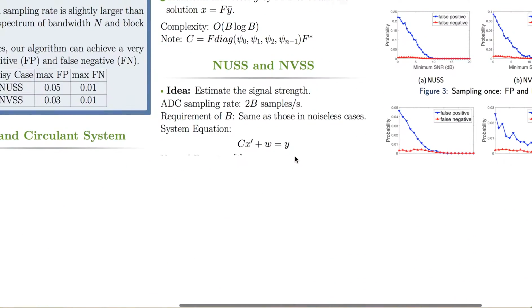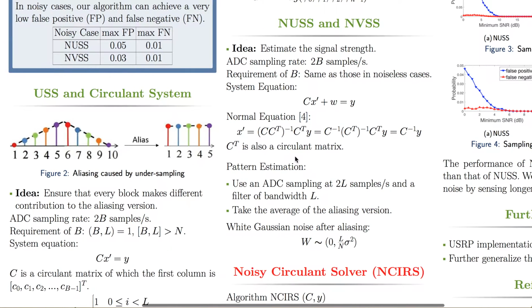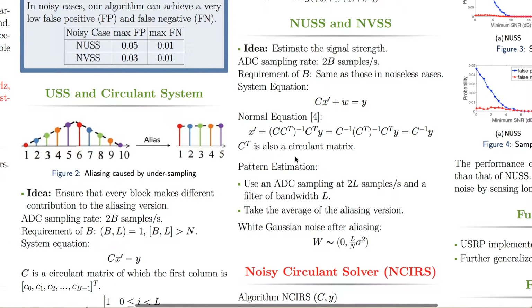We add noise to both cases. Originally, we add noise to the original frequency representation, so that intuitively the equation will be C times the sum of x prime plus the noise omega equals y. However, we take the noise out here, because first, the sum of independent Gaussian variables are independent of each other. Second, the parameters in C will affect the strength of noise. So we need to take it out.